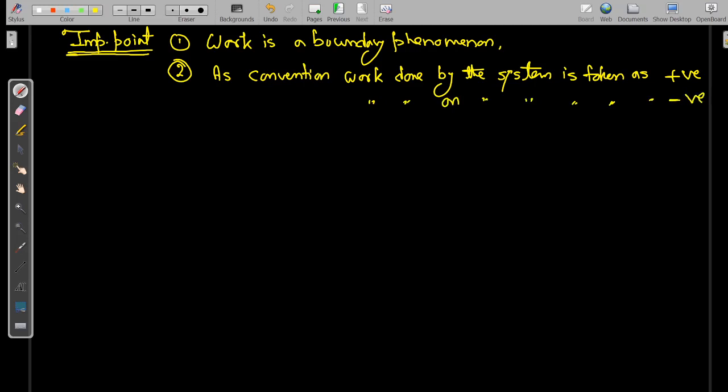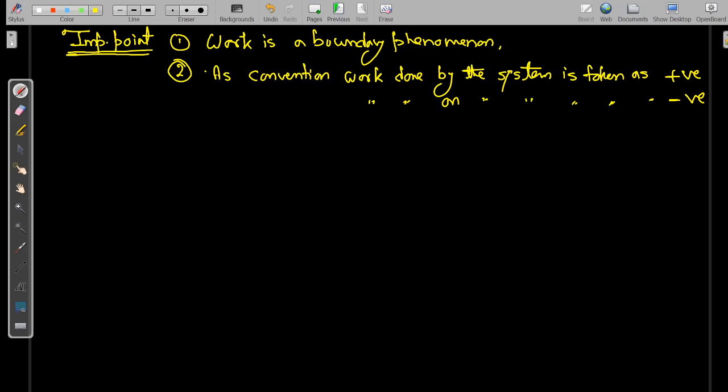Okay, so this is the general convention. If the system is doing the work, then it is taken as positive, and if the work is done on the system, then it is considered as negative.